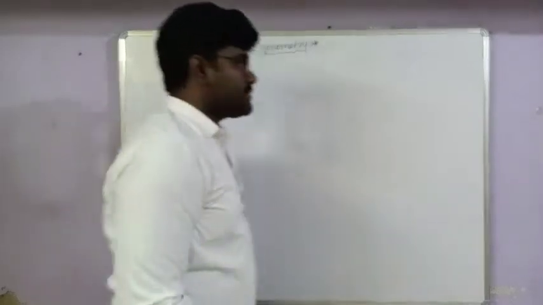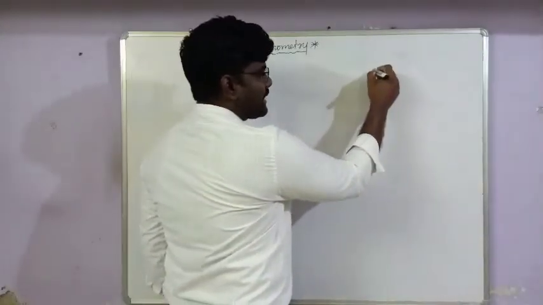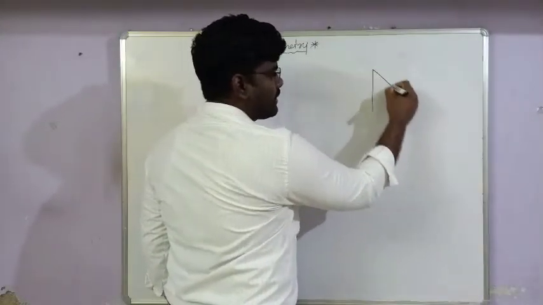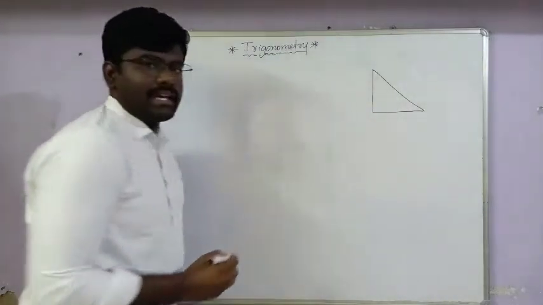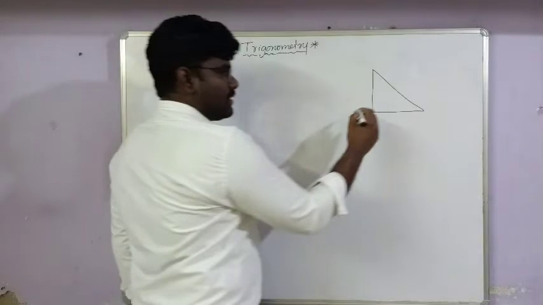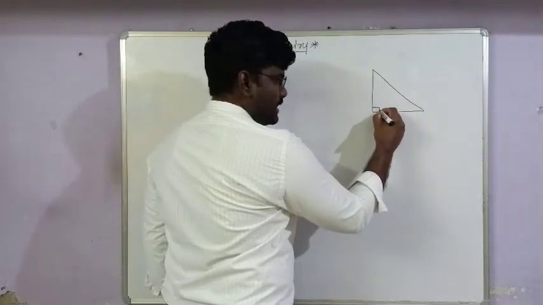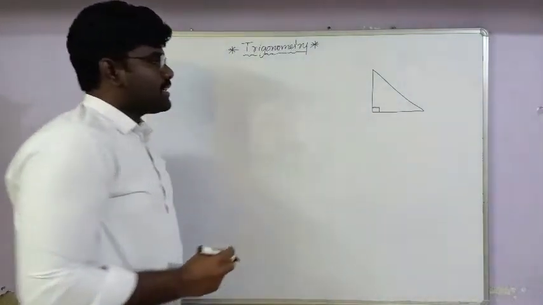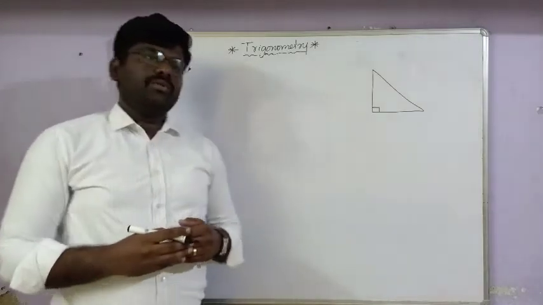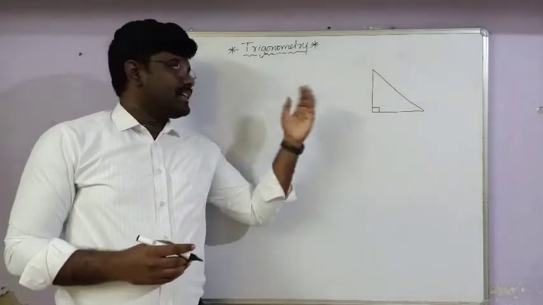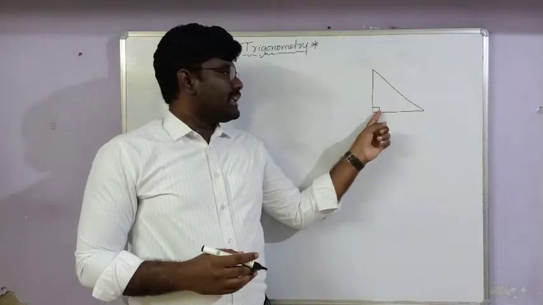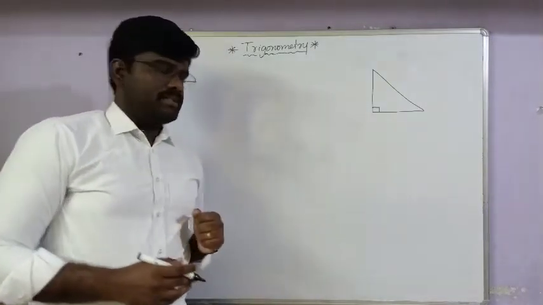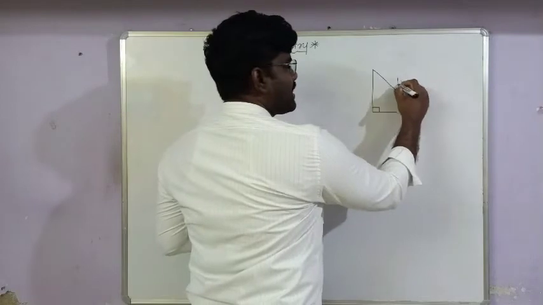Just observe once: when we take a right angle triangle, what is meant by a right angle triangle? One of the angles of the triangle is a right angle. Here we have taken this as the right angle. After that we have to give some names to the sides of the triangle. The side opposite to the right angle we call the hypotenuse. That means this side we call the hypotenuse.